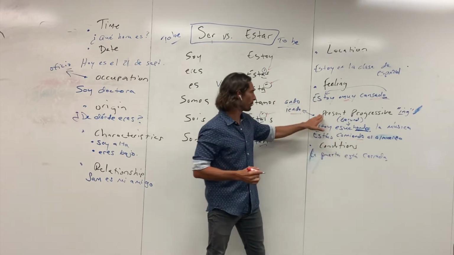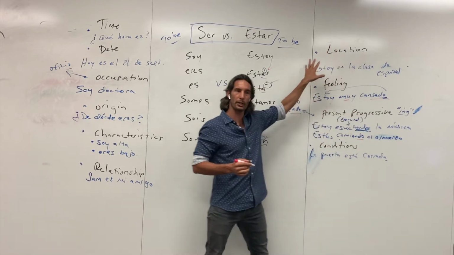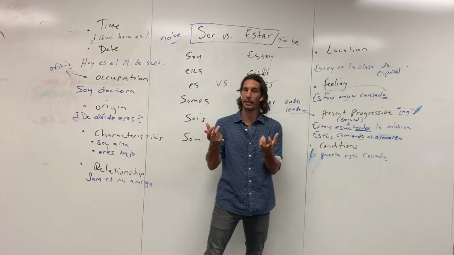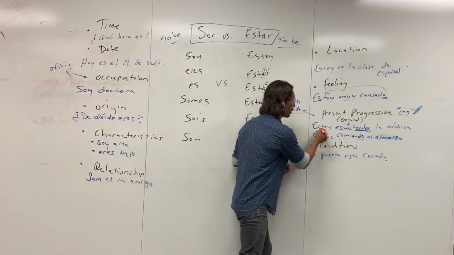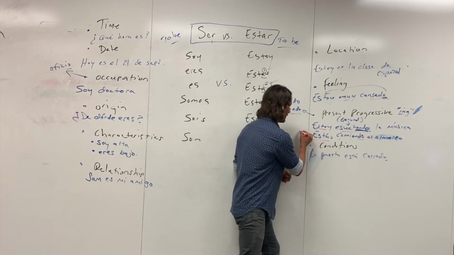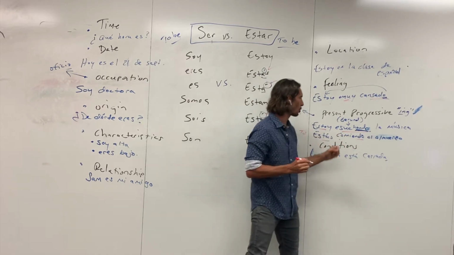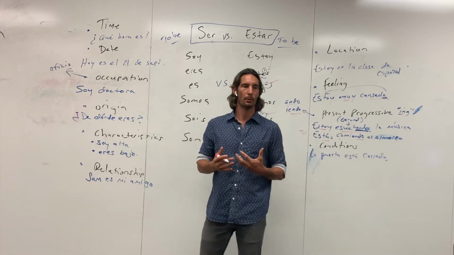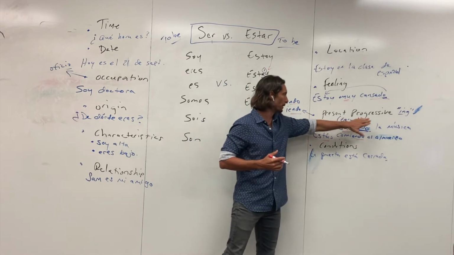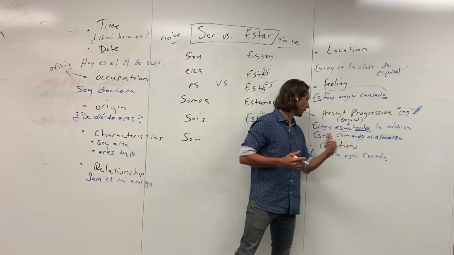And so the present progressive is a reason to use estar, and it comes with two components, estar and the gerund. So we have estoy escuchando la música. Right here, tú estás comiendo el almuerzo, right? And so both are good uses of the present progressive. I am listening to music and you are eating lunch.